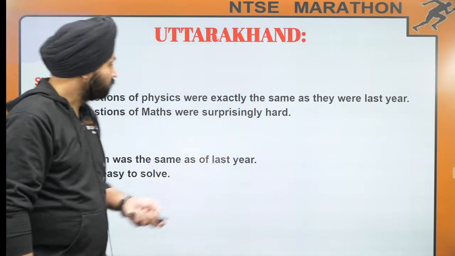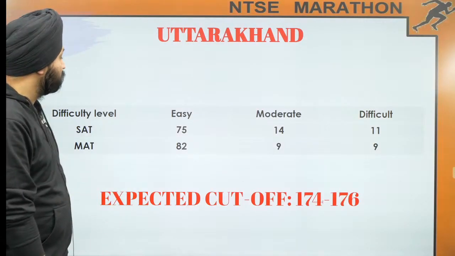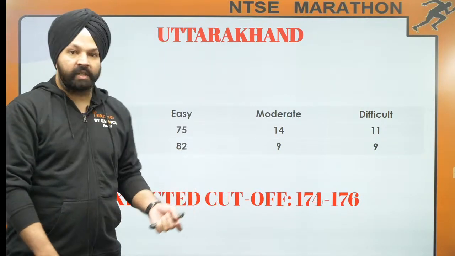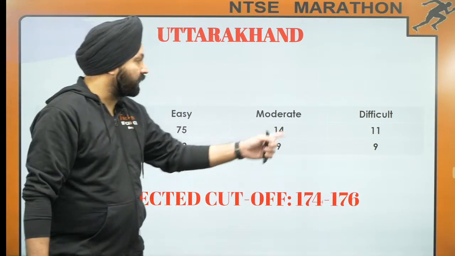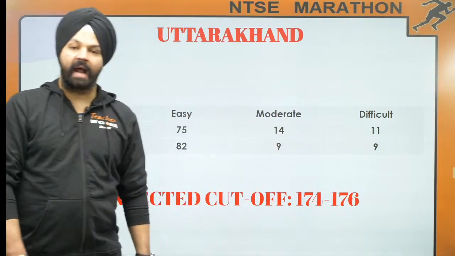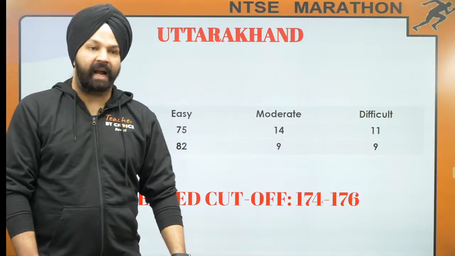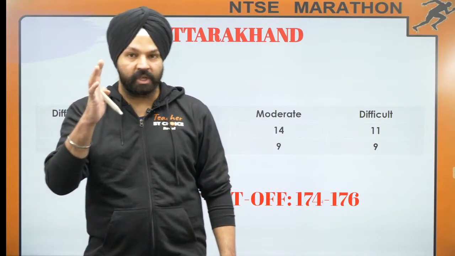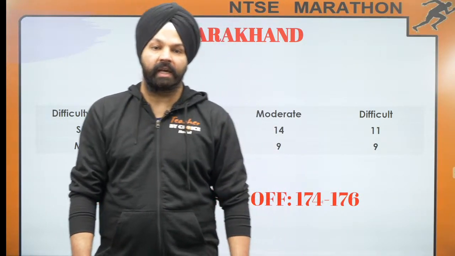But wait. So moving on to the cutoffs. So difficulty level SAT 75, very easy I would say, right? And moderate 14, difficult 11. If I talk of math, 82 easy, 9 moderate, and 9 were difficult. And when I say difficult, this is because of either the wrong option, means कई questions में wrong option आ जाते हैं जिस कारण से हमें लगता है कि अरे यार ये क्वेश्चन मुश्किल था, मेरा नहीं बना. That could be a case.